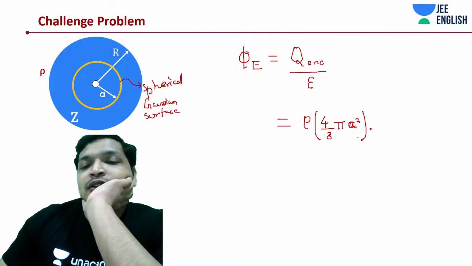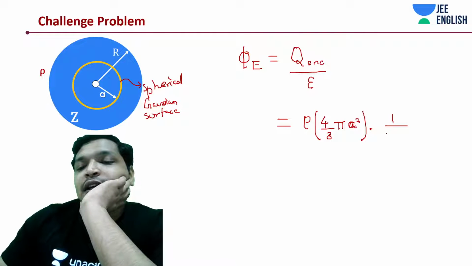This is the charge enclosed, and then you would write it down as Z epsilon.